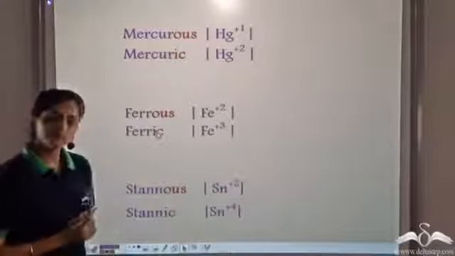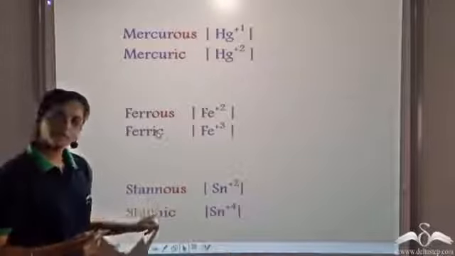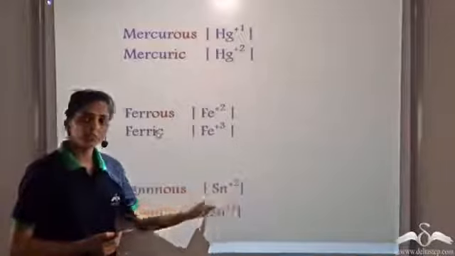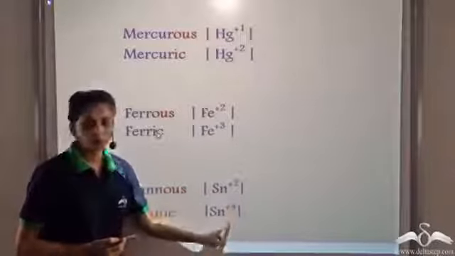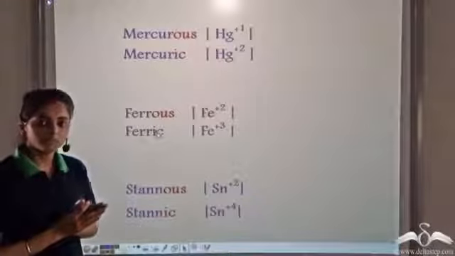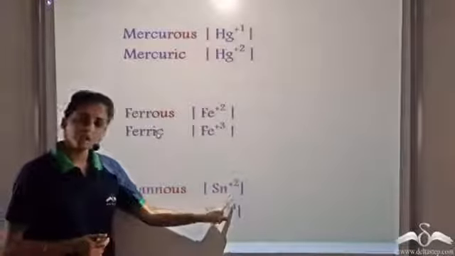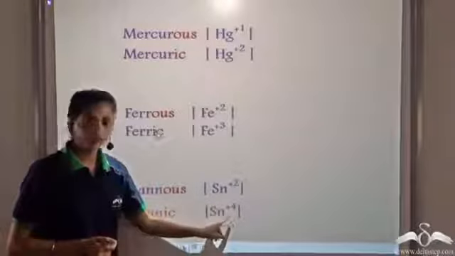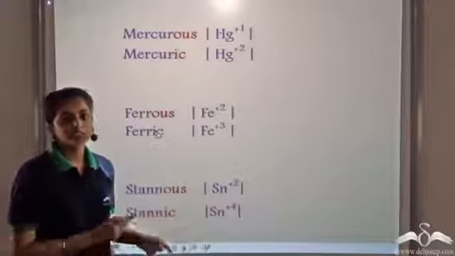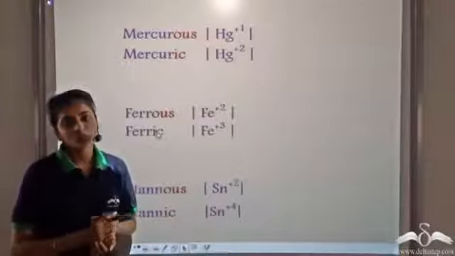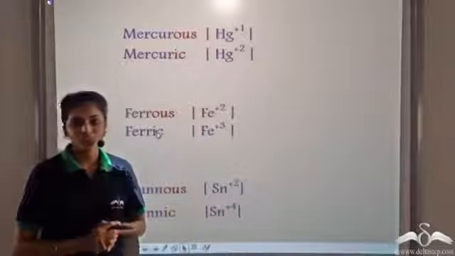Similarly, tin gets its name from the Latin name stannum. So for plus 2, it becomes stannous, and for plus 4, it becomes stannic. So whenever an element shows variable valency, the ion with the lower valency gets the suffix OUS, and the ion with the higher valency gets the suffix IC. Don't worry, once you start using the variable valencies, you'll become comfortable with the elements which show these valencies.